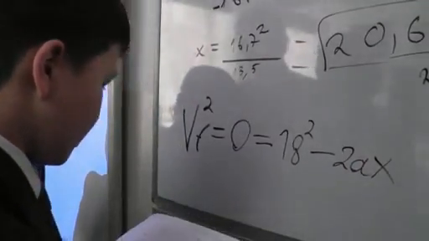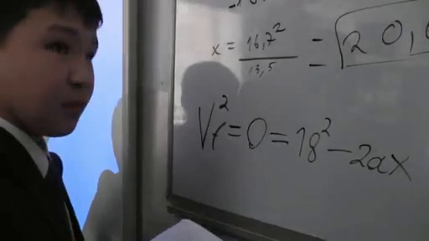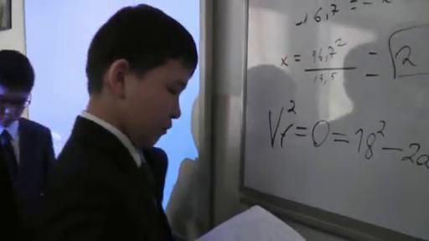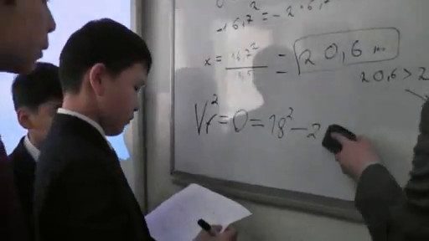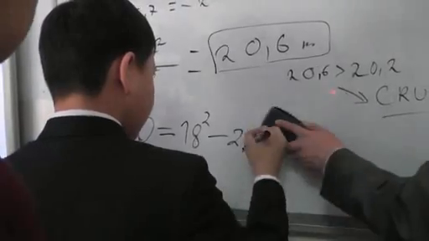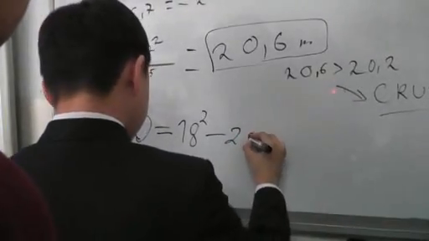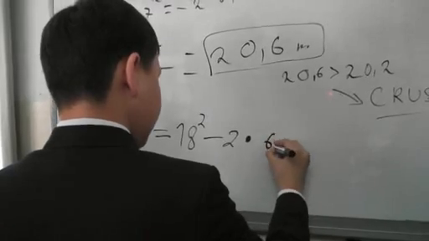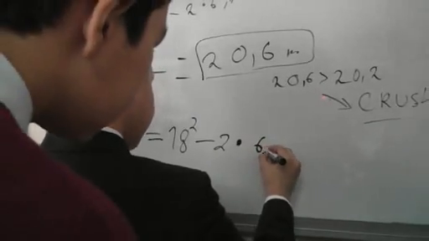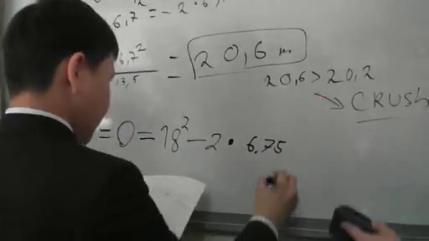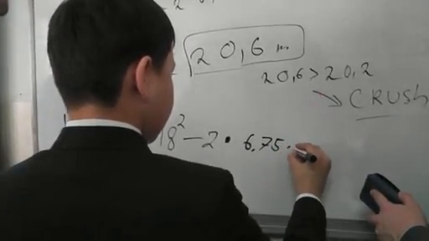Okay. So just put ax. Can you give me a cleaner? Okay. Put a is what? Okay. Multiply 6.75 and multiply x.